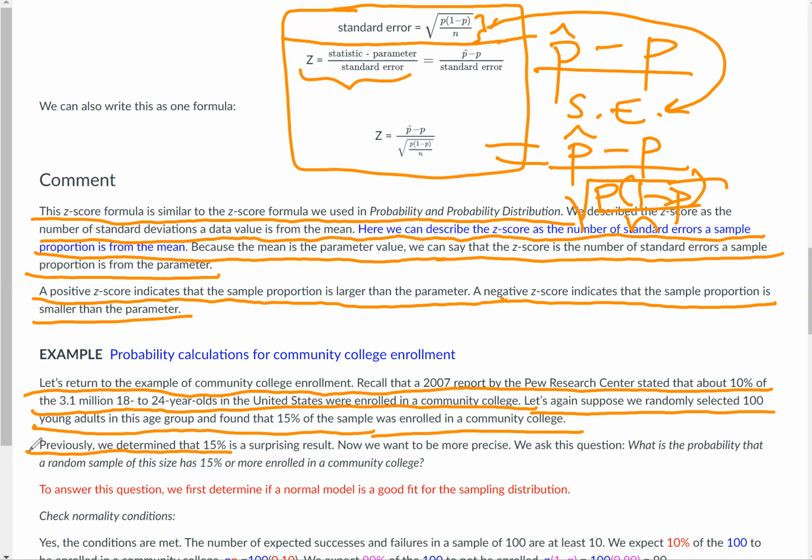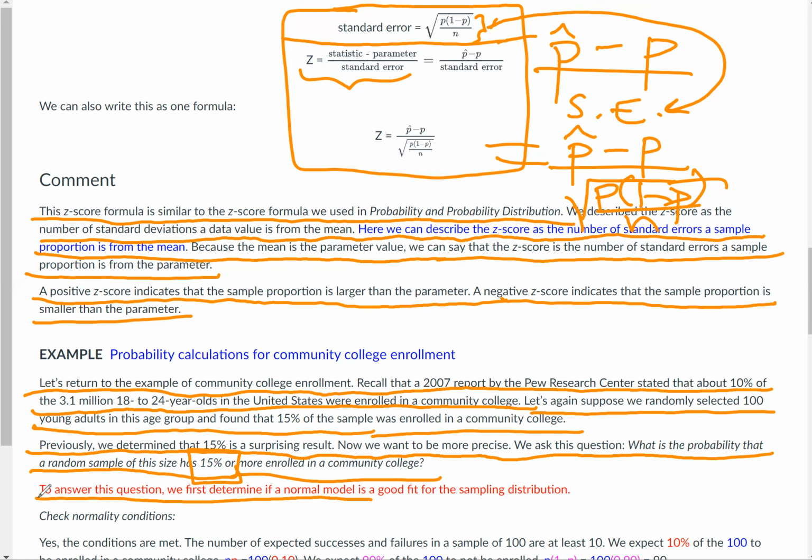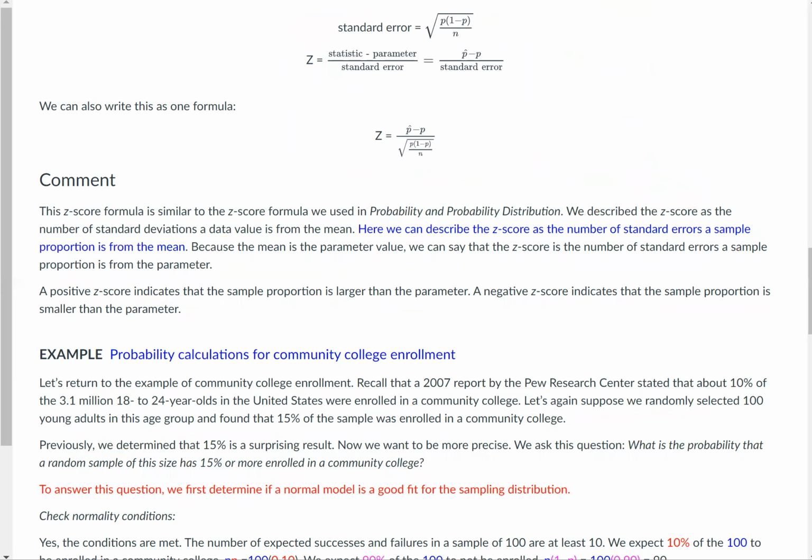Previously, we determined that 15% is a surprising result, but now we want to be more precise. We ask the question, what is the probability that a random sample of this size has 15% or more enrolled in a community college? To answer this question, we'll first determine if a normal model is a good fit for the sampling distribution. Okay, we're going to scroll down and check that here.